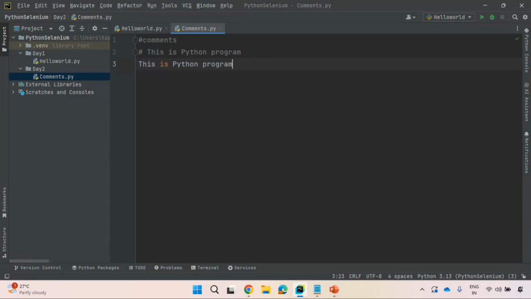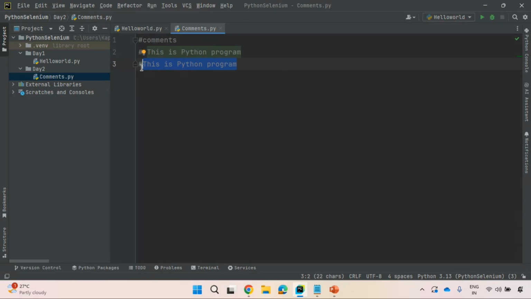You have a line. Instead of going for the shortcut, is there any way? Yes, directly specify hash at the very beginning of the line. That's it. Specify hash or press control and forward slash on your keyboard. Observe here. So this is a single line comment. You are having one single line, right? So you can comment that one single line. Once you comment that line, it will not be executed. So this will be ignored by the Python program.